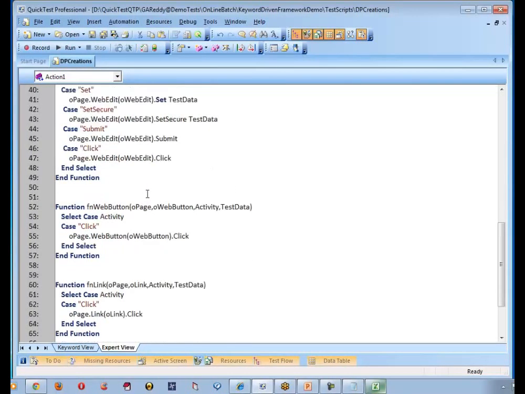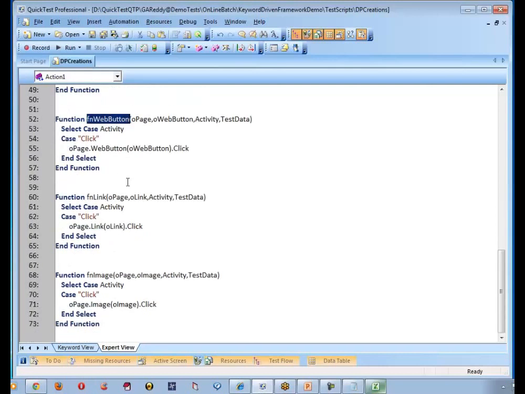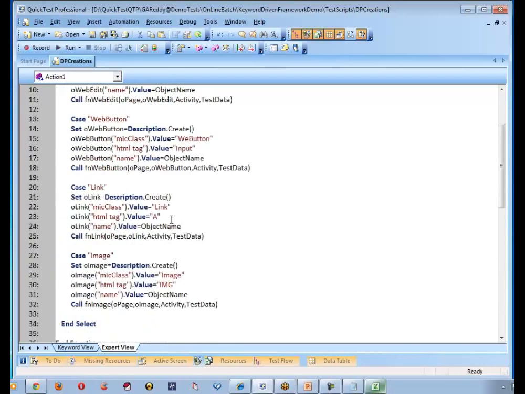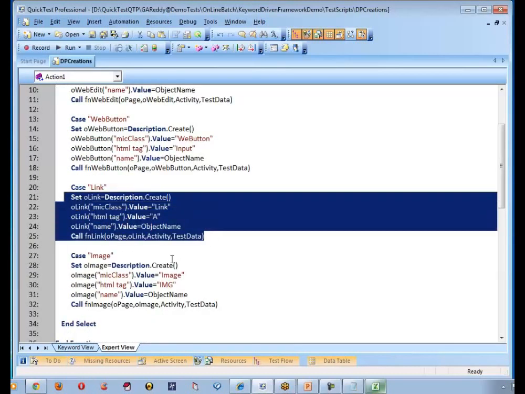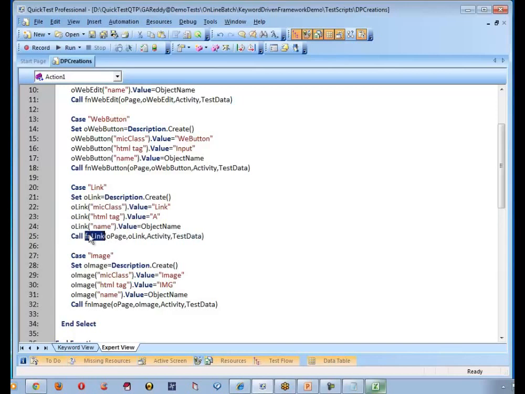If I want to work on web button, I'm going to call this function. If I want to work on link, I'm going to call this function. But what is that link object? I'm creating the object repository here, followed by calling that function. That is what we are doing. Forget about the Excel. That is the second point. Is the first point clear first of all? Yes, got it. Everybody? Yes, sir.